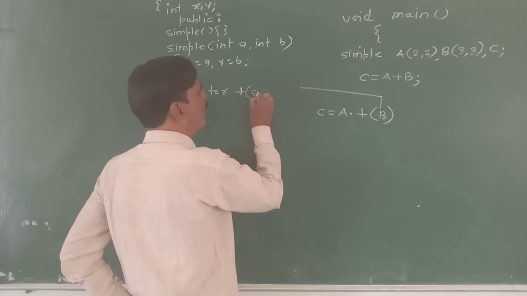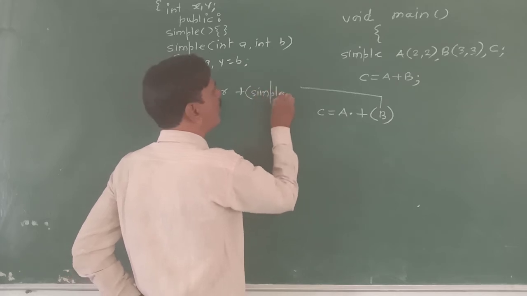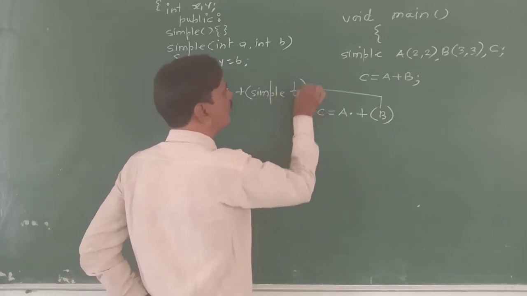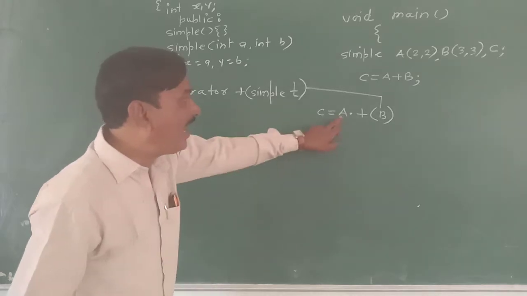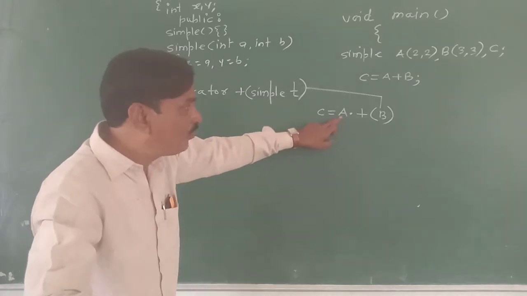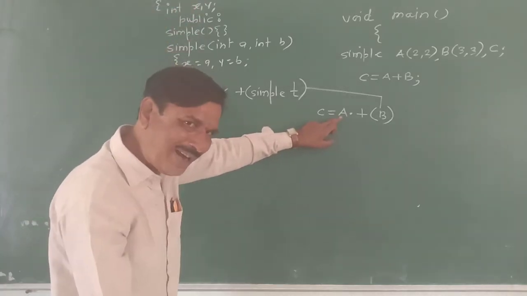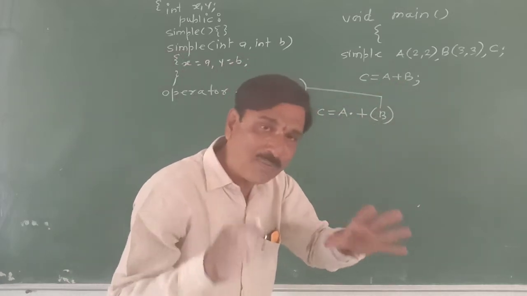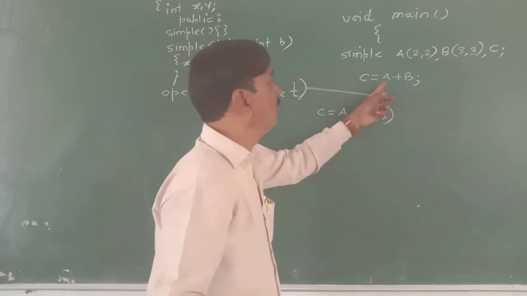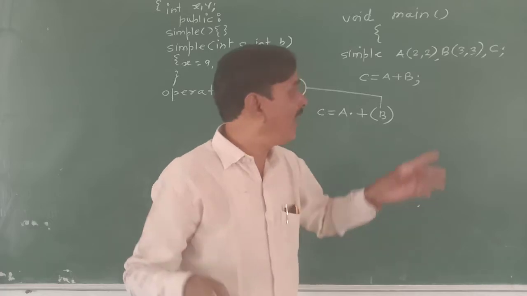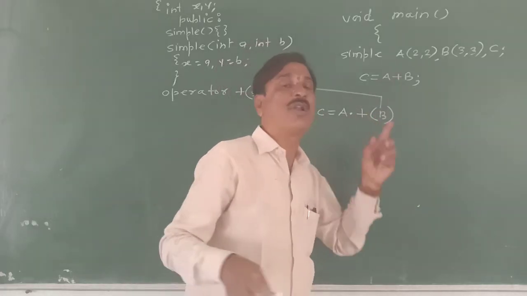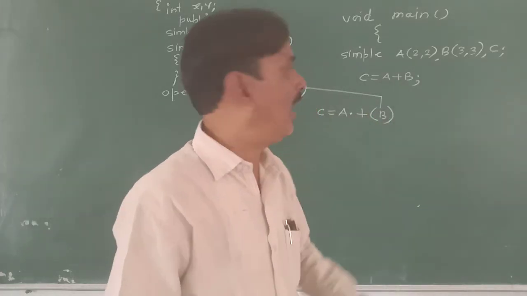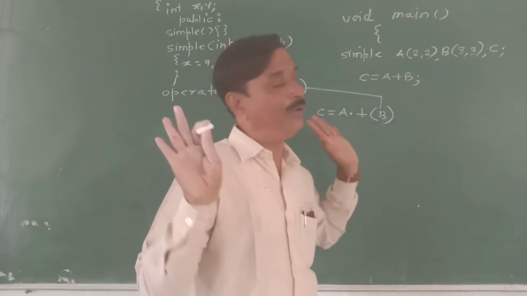That's why formally you write simple operator plus of simple T. A is implicit: it is one of the two operands, but it has one extra duty, to call the plus operator function, and B simply becomes the parameter.